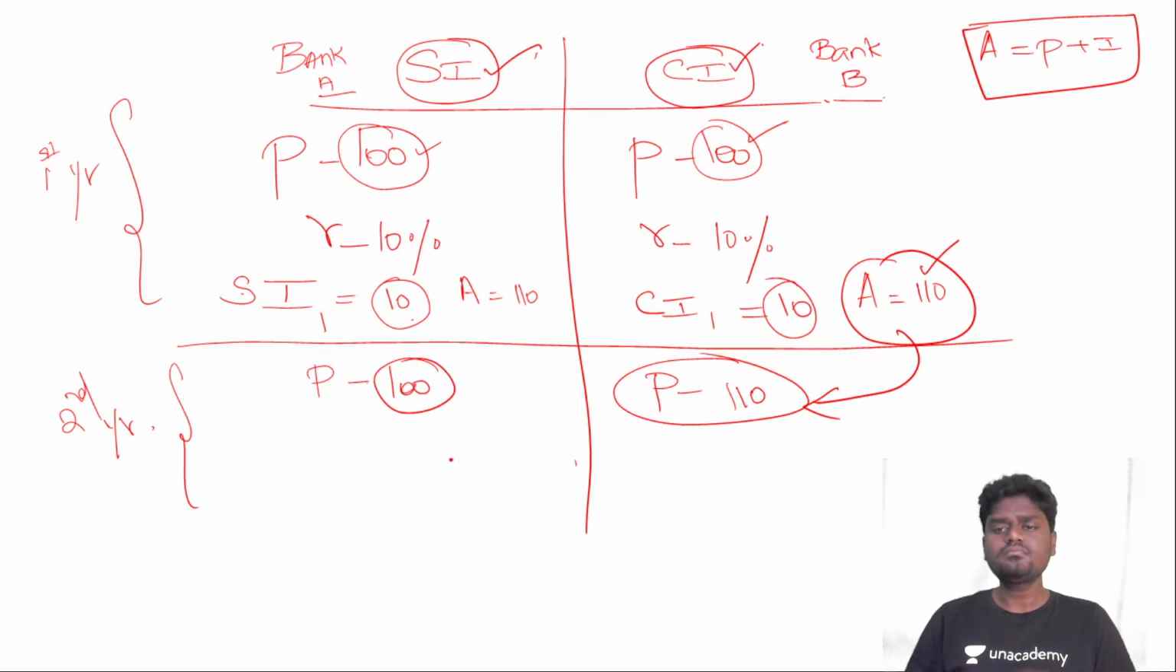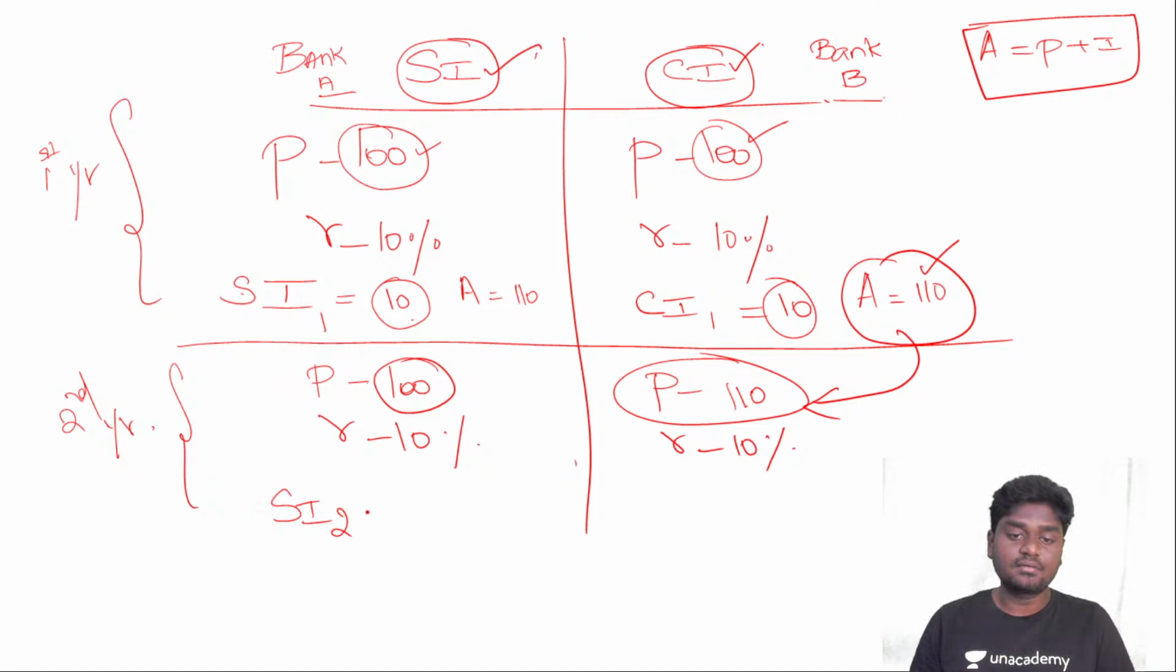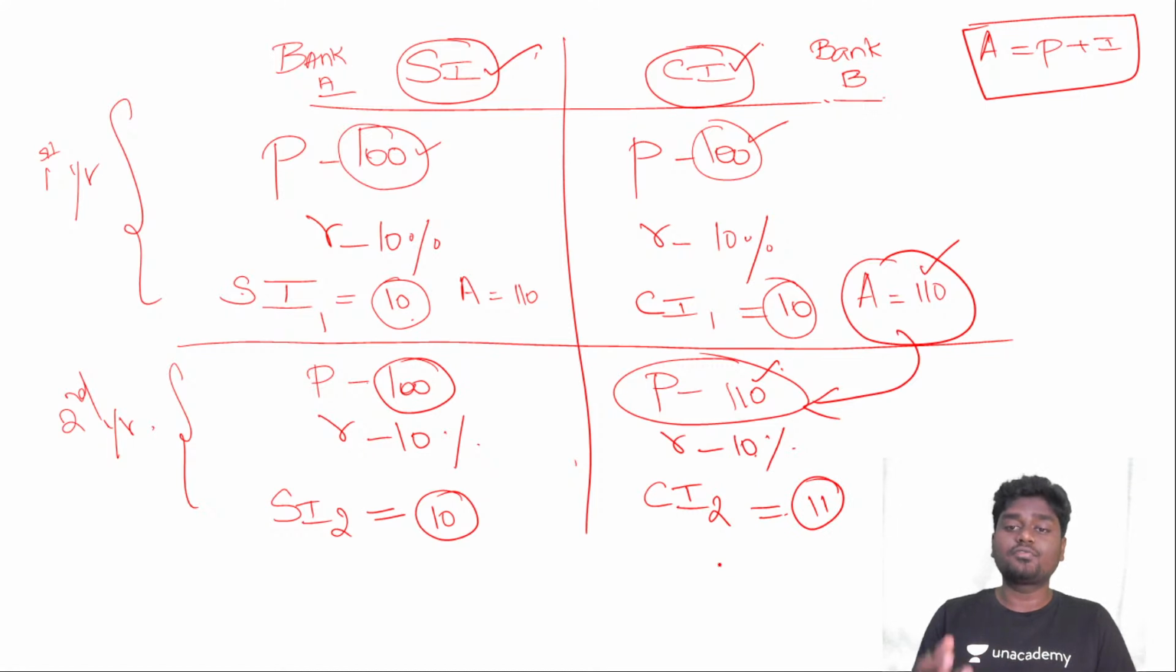That's it. Very simple. Now, if I apply the same 10% for the second year for both the banks, what I'll be getting is the simple interest for the second year. The simple interest for the second year is again 10. So always remember, in a simple interest question, your simple interest for every year will be the same. But when it comes to compound interest for the second year, it is 10% out of 110. It's going to be 11. So the compound interest for every consecutive year will be changing.